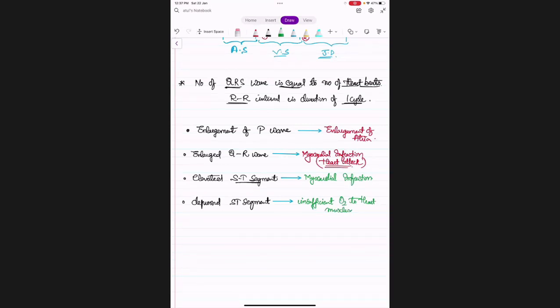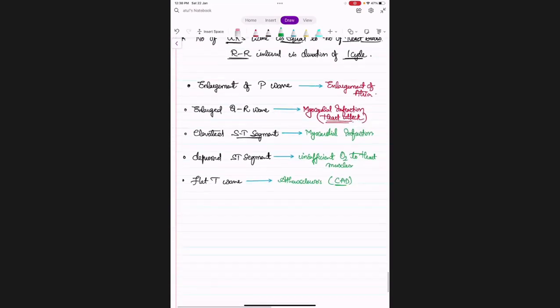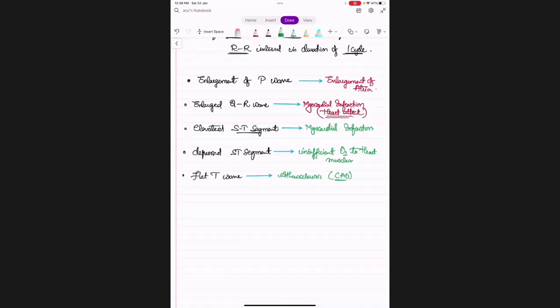and if there is a flat T wave, it shows coronary artery disease. Atherosclerosis or coronary artery disease. In the diseases, we'll give you this. Okay, and tell me if there is no wave.